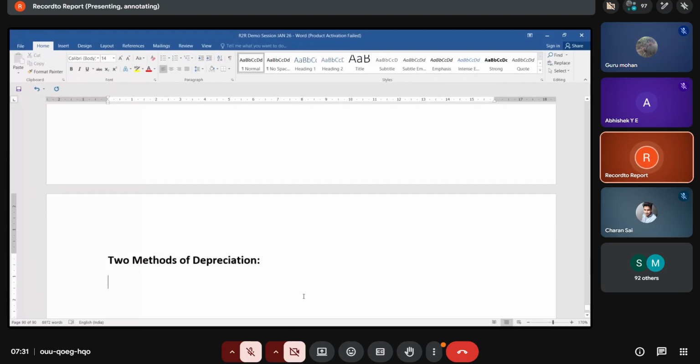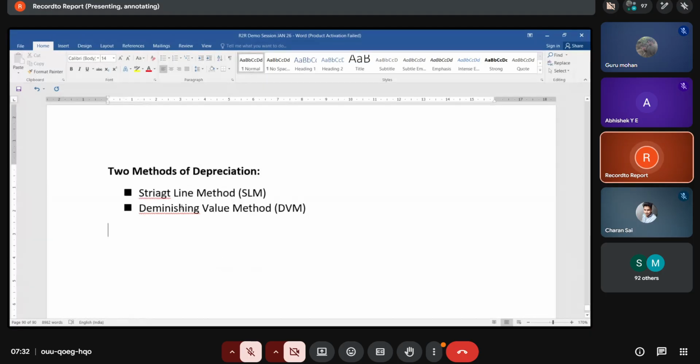One is the straight line method, also called SLM, and the next one is the diminishing value method, also called DVM. Straight line method and diminishing value method.